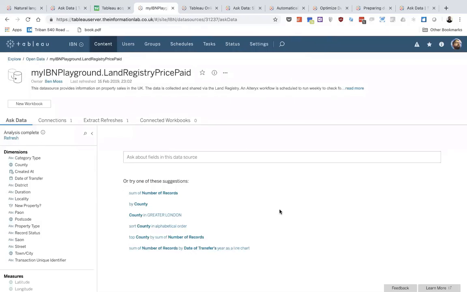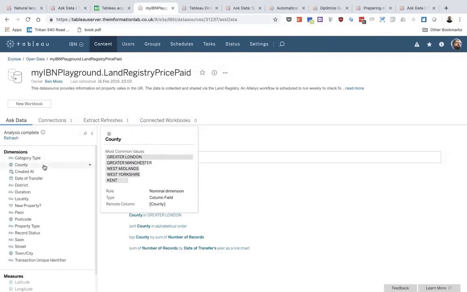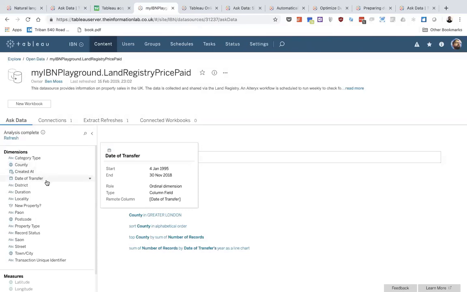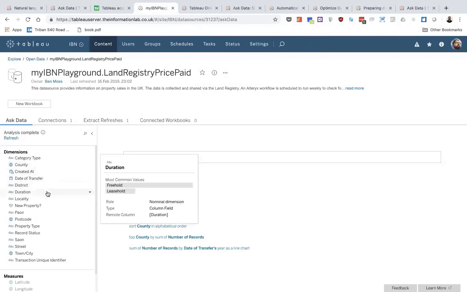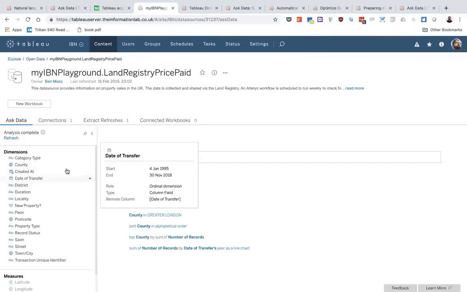So the section to put filters, the details shelf and the marks card, and the columns and rows shelf. What is also different is this analysis complete. And what's interesting here is that in the background Tableau is analyzing the data source so that it helps you understand what the metadata is behind it. And also once I start hovering over these categories, it gives me some further information about what's inside the data source. So again, these visual cues help me quickly get a whole understanding of what the data is that I'm looking at, and also understand what kind of data it could be.